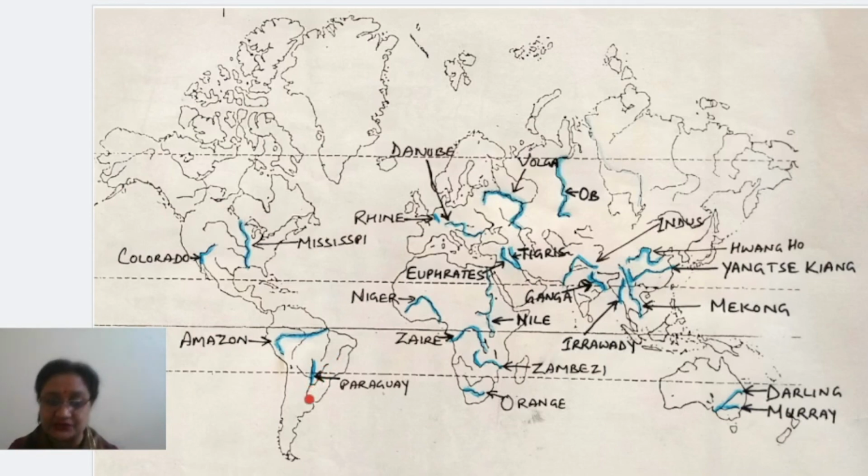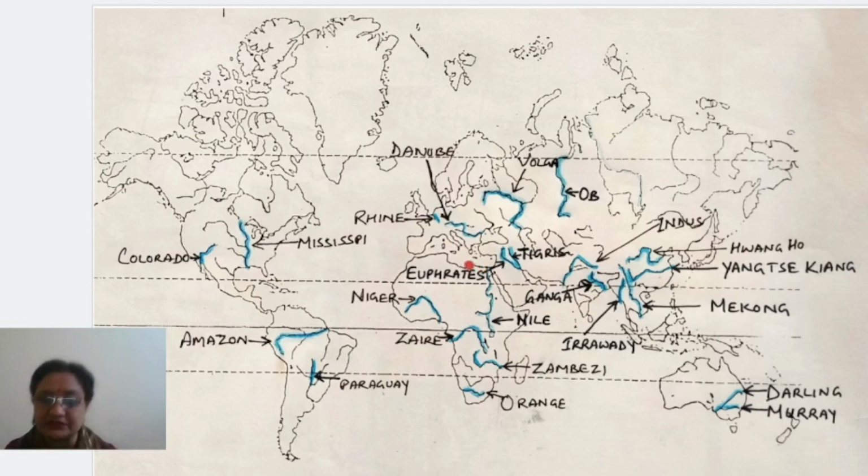This is the main stream, main river, and Paraguay is just a tributary of this main stream. Clear children? And that's why you have to just mark from the beginning till the point the Paraguay River is joining the Parana River. This is called Paraguay, the small part of it, right? Now come to the next one.